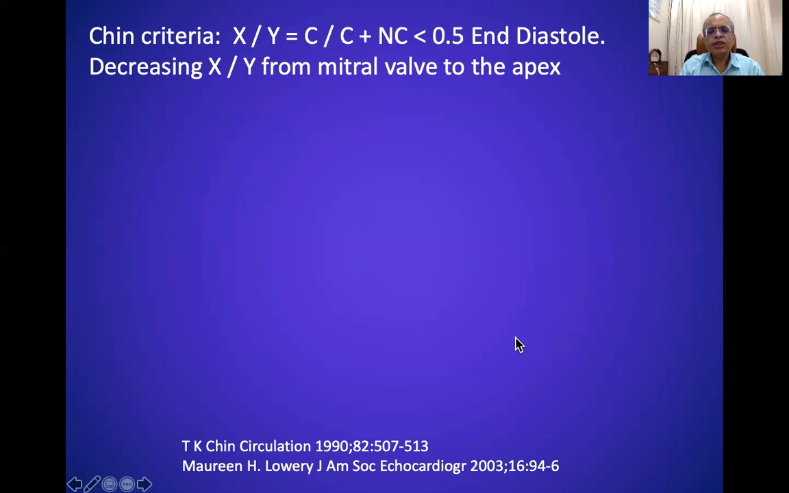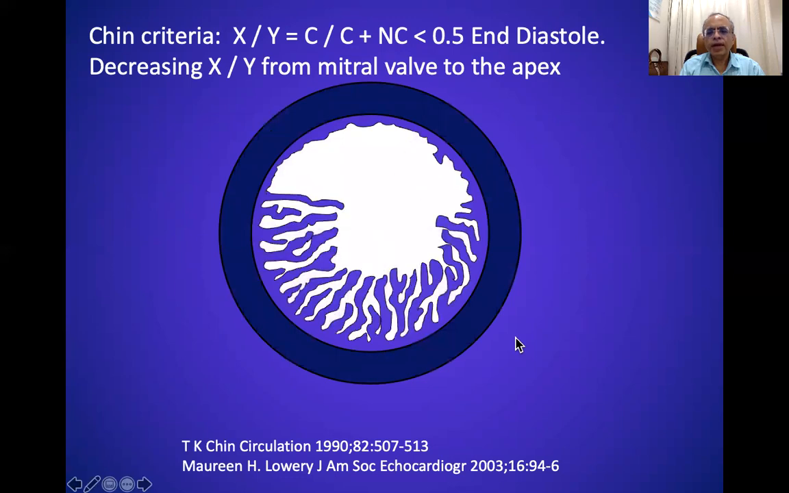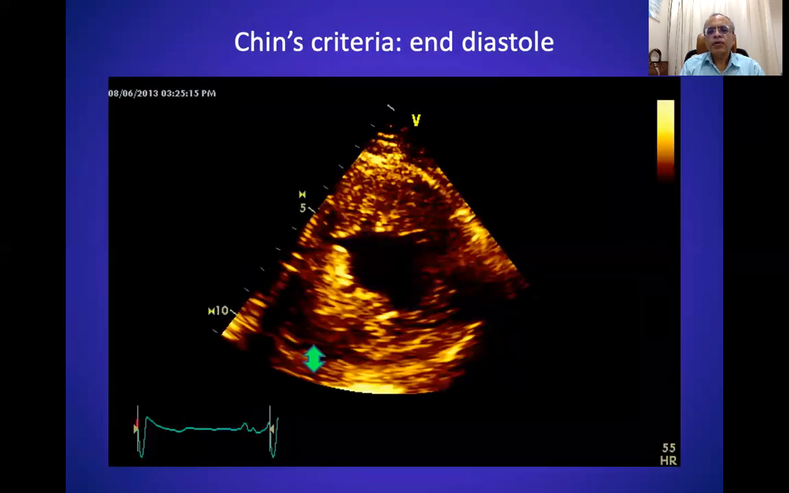There is this Chin's criteria, where again you look at the LV as a bilayered structure, but now in diastole. Then you take the thickness of the compact myocardium, call it X, and then they take the entire thickness of both compact and non-compact myocardium and call it as Y. And the X to Y ratio should be less than 0.5. So this is how you take the X, and this is how you take the Y measurement.